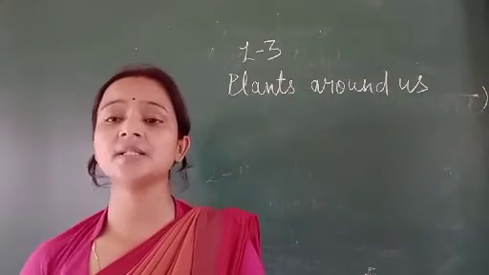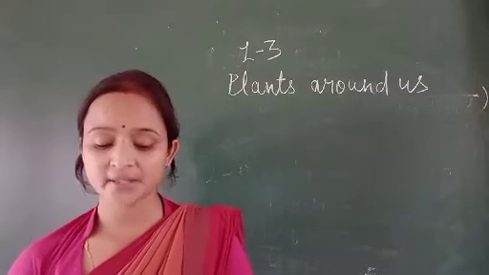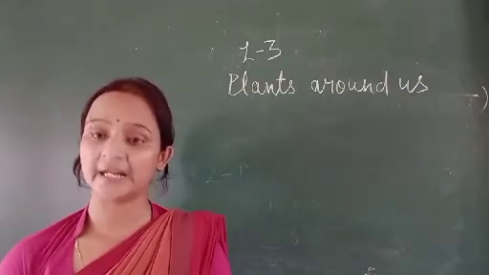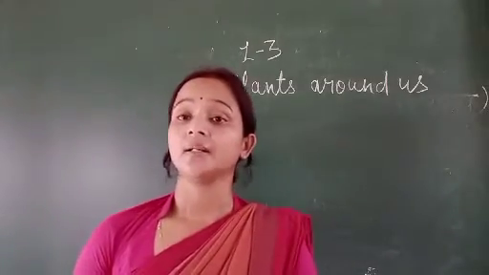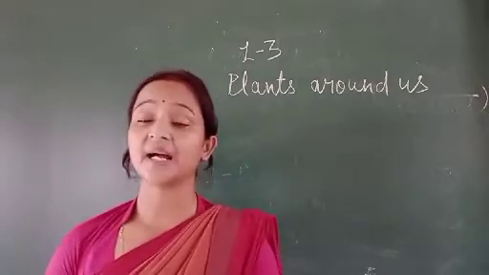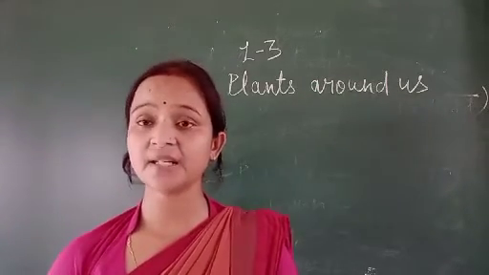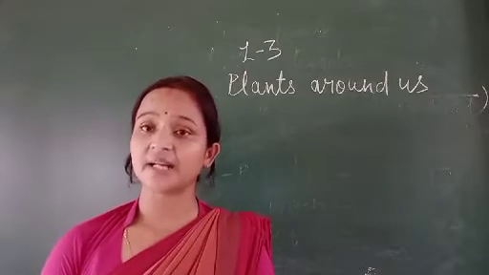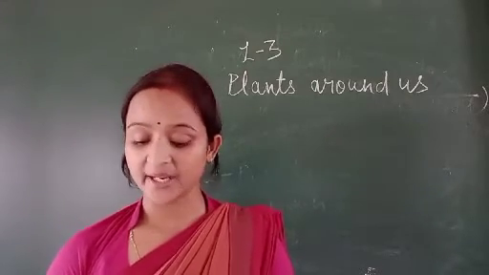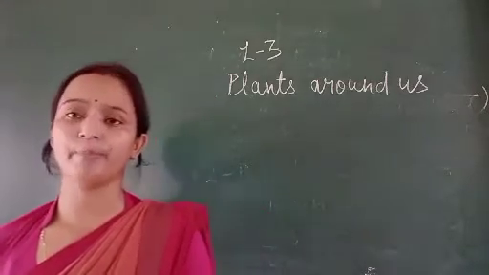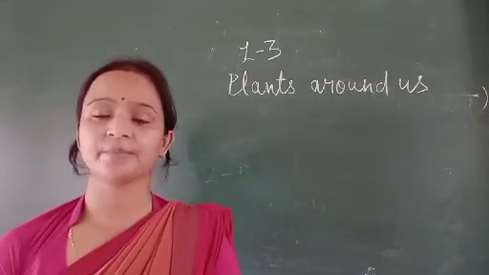In types of plants I discussed the trees, shrubs and herbs. So trees are the tall plants, shrubs are the medium sized plants, and herbs are the small plants with soft stems.